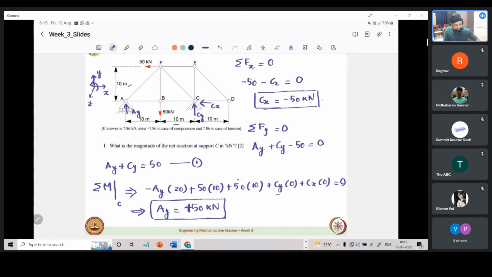So we have got one of the reactions, and we have got another reaction over here. What is pending is Cy. From equation 1, we can see that Cy comes out to be 0. Why? Because it is 50 minus Ay, which comes out to be 0. Okay.